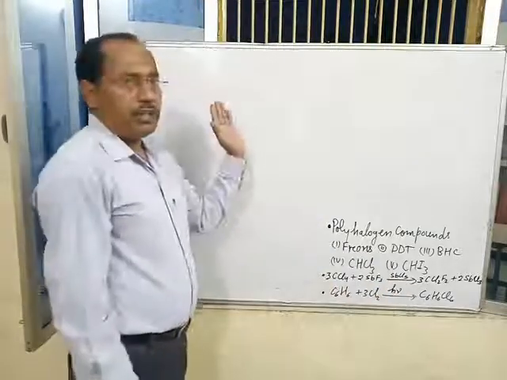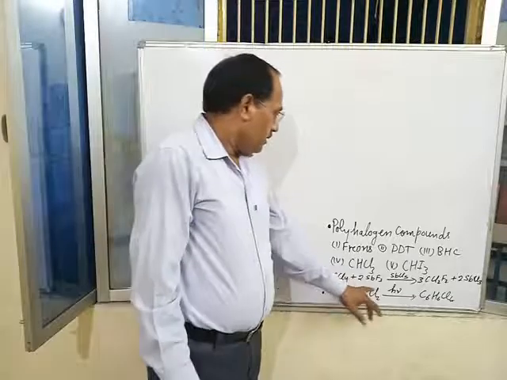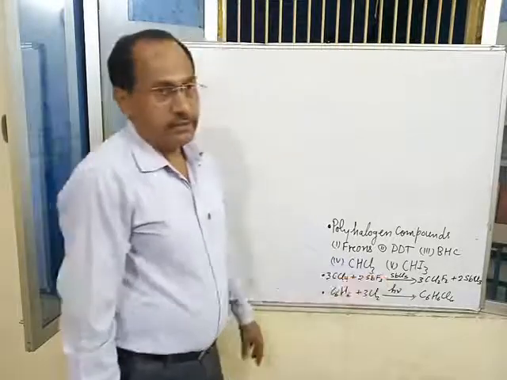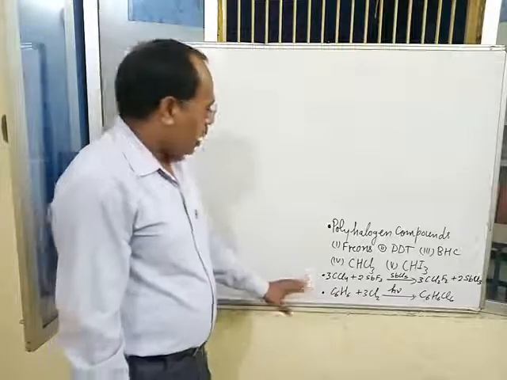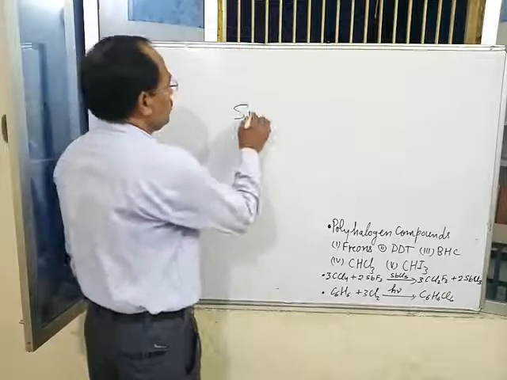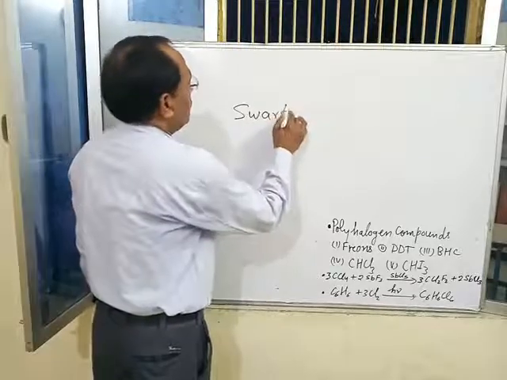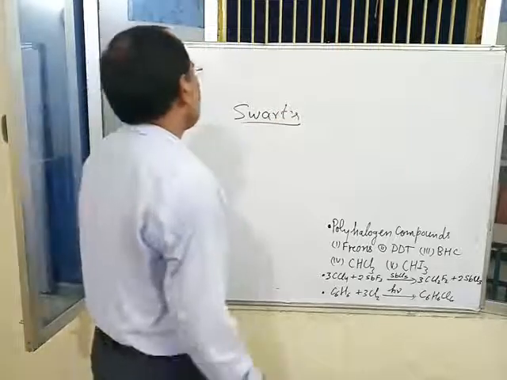The most common freon is Freon 12, which is prepared by the Schwarz reaction.